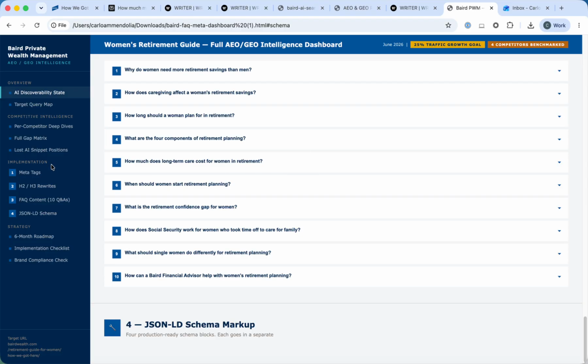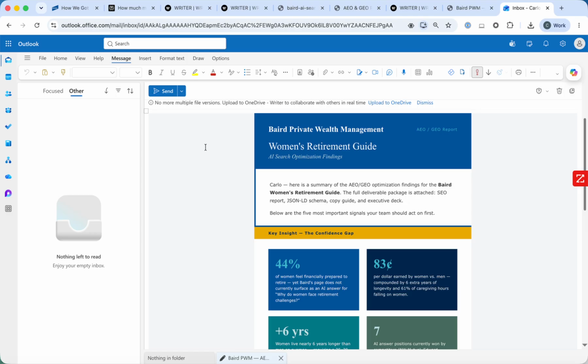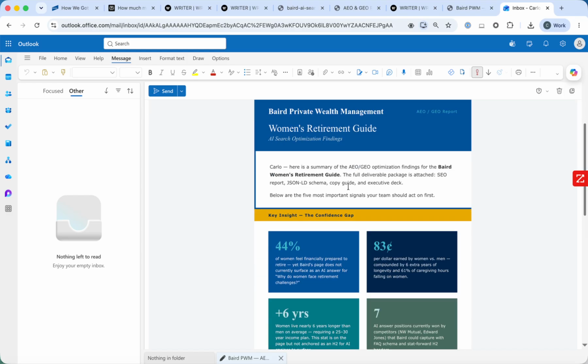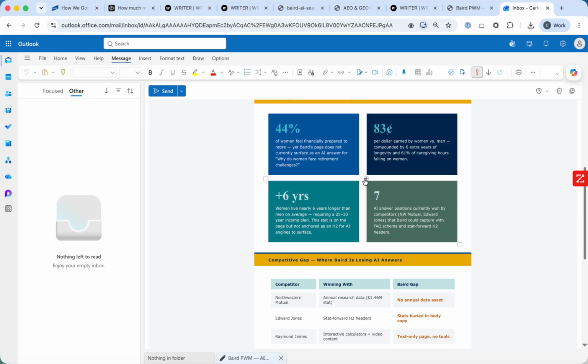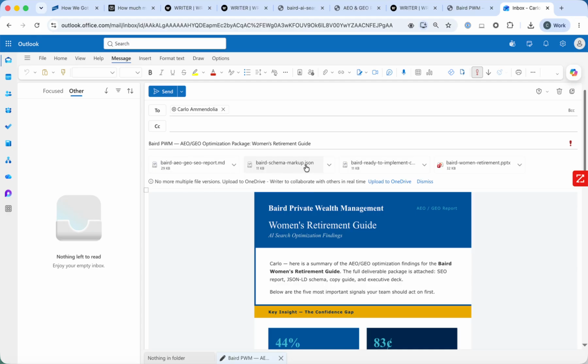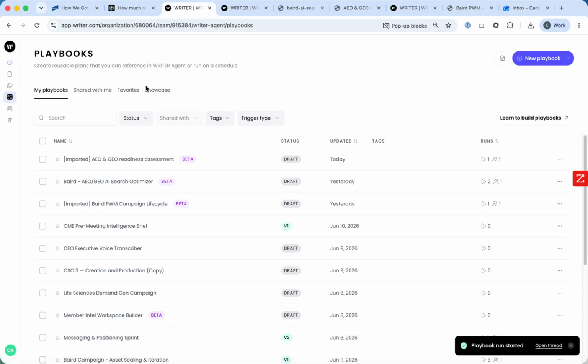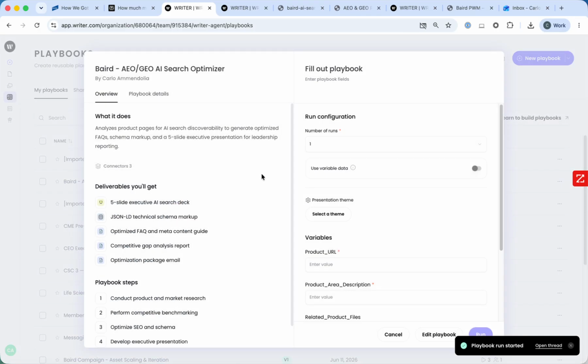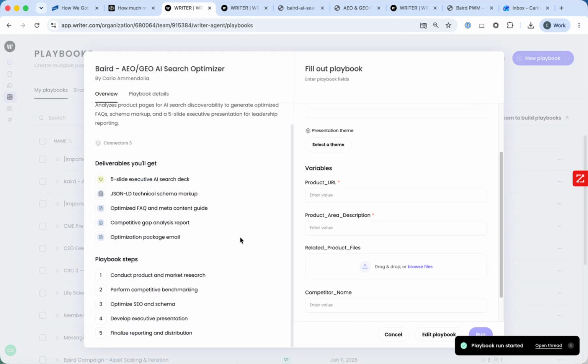And then, as I mentioned, we can push agentically via email if you go back to the start of that playbook. So here it is in Outlook, quick hits, opportunities, gaps, and inclusion of all those files that you've seen here in the email. And that's all being done via this one agent built with natural language.